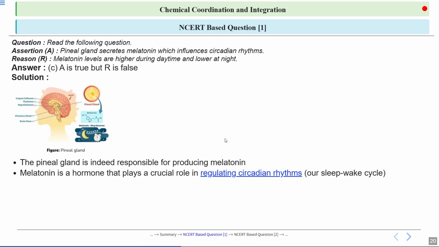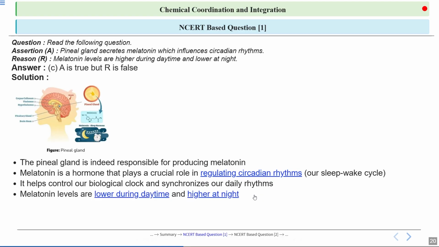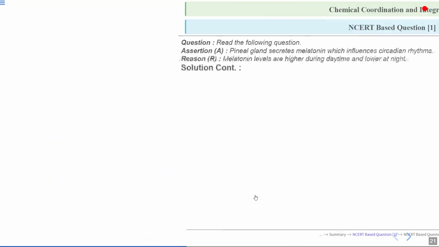Melatonin is a hormone that plays a crucial role in regulating circadian rhythm, or we can say our sleep-wake cycle. It helps control our biological clock and synchronizes our daily rhythm. So melatonin levels are lower during daytime and higher at night, whereas in the reason it is written, melatonin levels are higher during daytime and lower at night. So the statement is opposite to the provided statement.